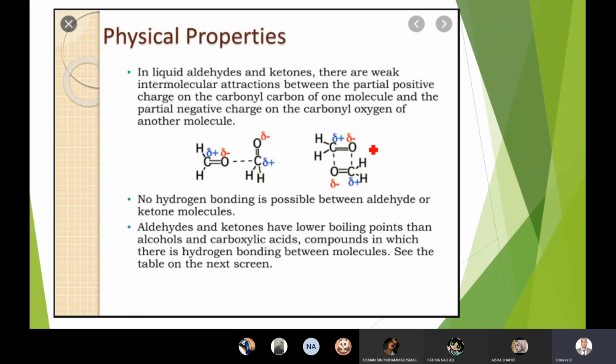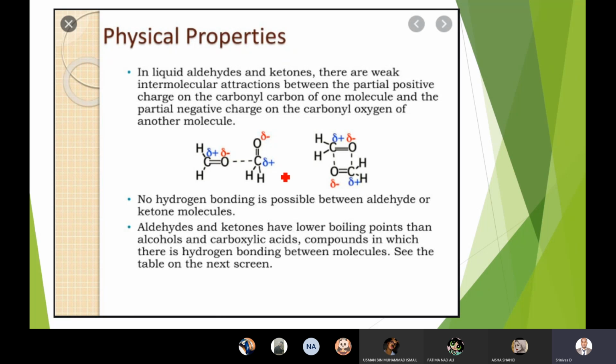If it is not attached to an oxygen or any other electronegative element, like nitrogen, oxygen, and fluorine, there is no polarity on this hydrogen. If there is no polarity, there is no attraction. But there will be a slight attraction between this carbon atom and this oxygen, but not hydrogen bonding over here.